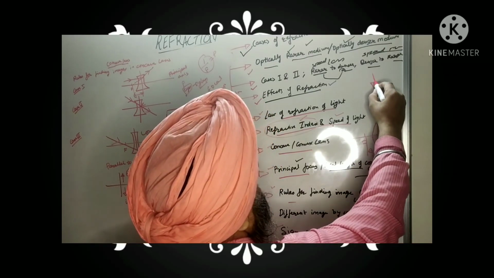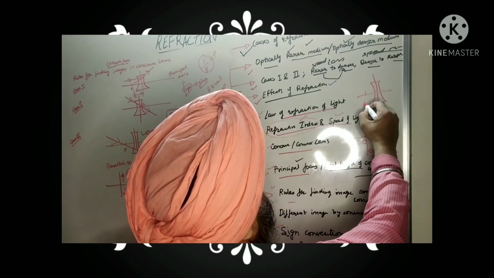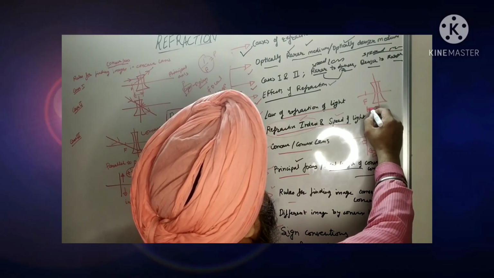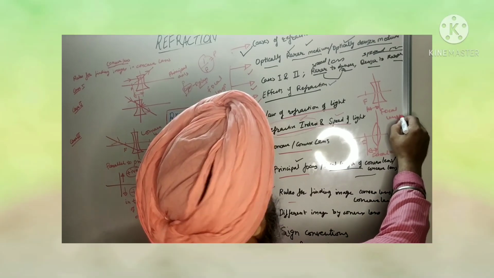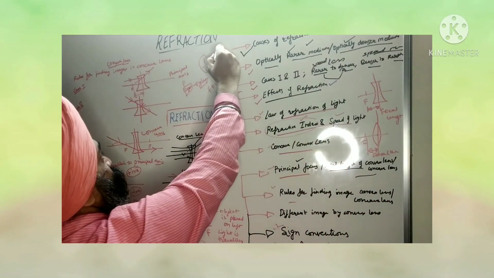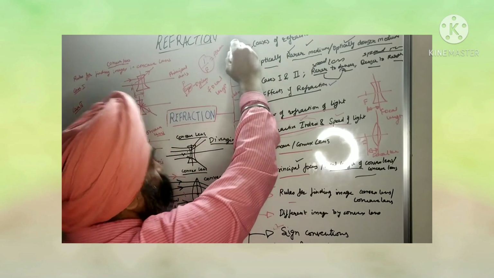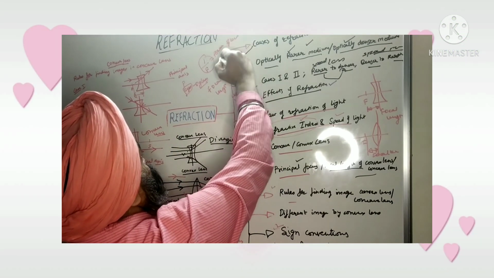So this is the center. So center से focus, this is the focal length. So 1 by focal length is equal to power of lens. So this is over now.